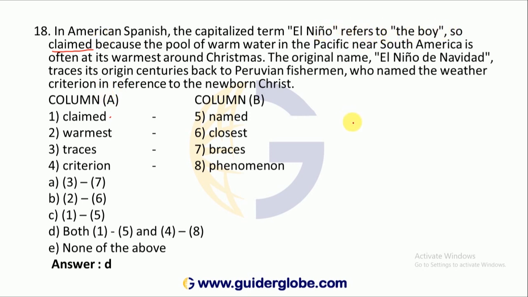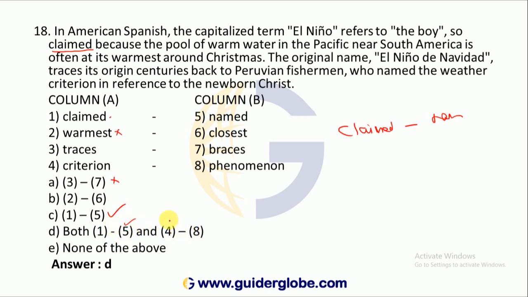That means claimed is to be replaced with named. That means 1 and 5 is correct. Then coming to 3 and 7, traces, braces. No change is required. 3 and 7 is not correct. 2 and 6, warmest. Warmest means just less than hot condition. It cannot be braces. So 1 and 5 is correct.